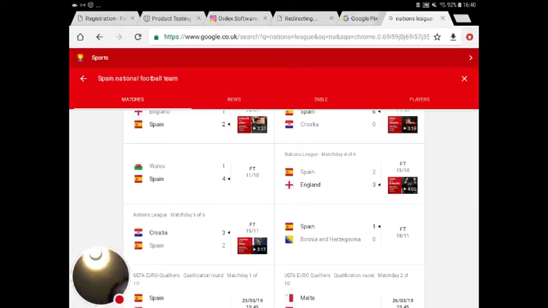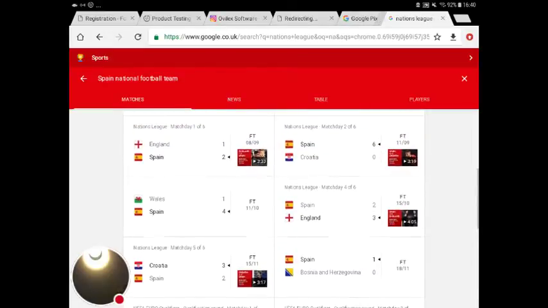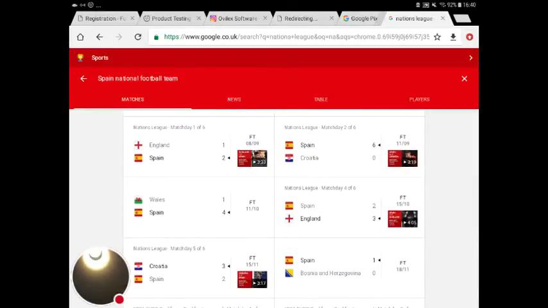I know. Anyway, Spain, they won their last game against Bosnia, 1-0, which was probably embarrassing for Spain as they lost 3-2 against Croatia. And I think that was the one that got them knocked out. The best game so far, England versus Spain, 3-2 to England. England going all the way. Anyway, Spain 4, Wales 1, which was obviously an easy game for Spain.